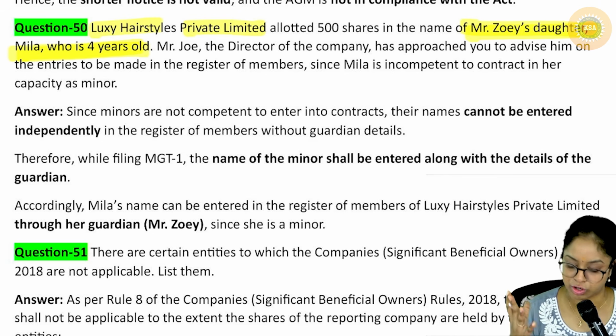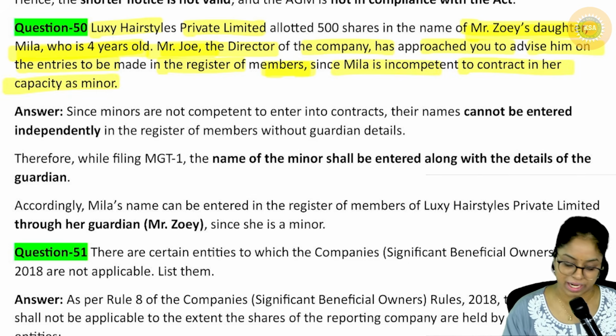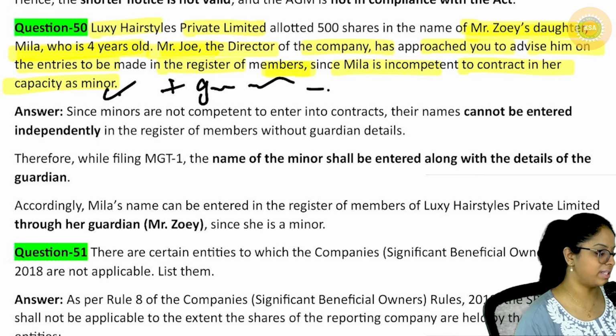At 4 years old, my mom used to not even buy toys. See, this girl, she has shares. Mr. Joey, the director of the company, has approached you to advise him on the entries to be made in the register of members, since Millie is incompetent to contract in the capacity as she's a minor. Her name will be written, and the guardian's name will also be added, right?